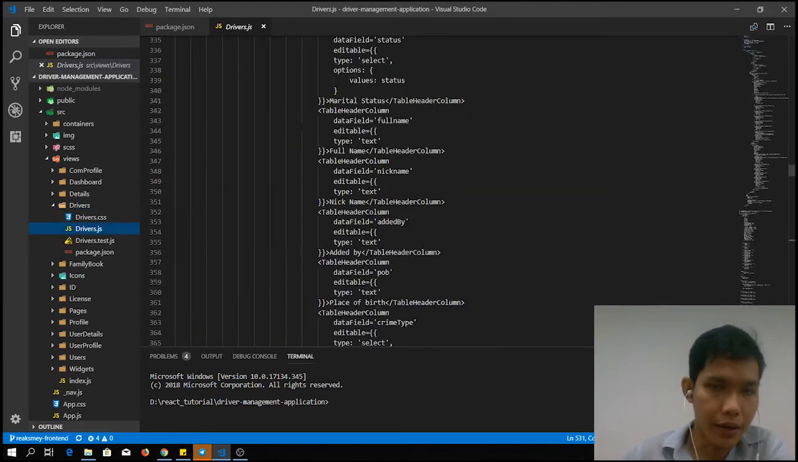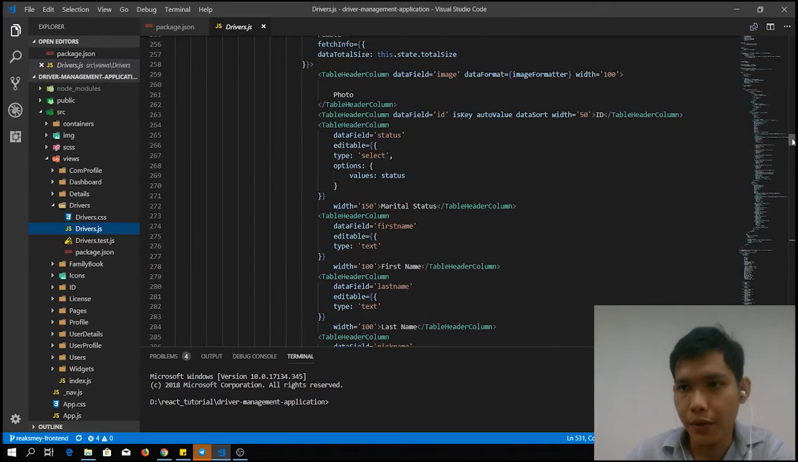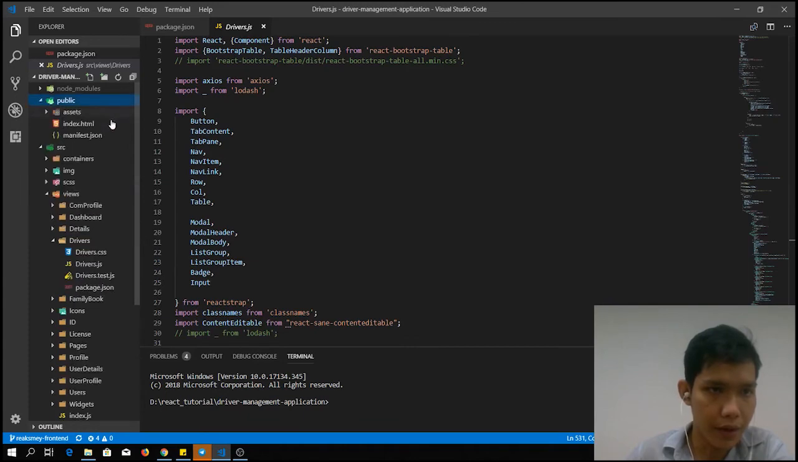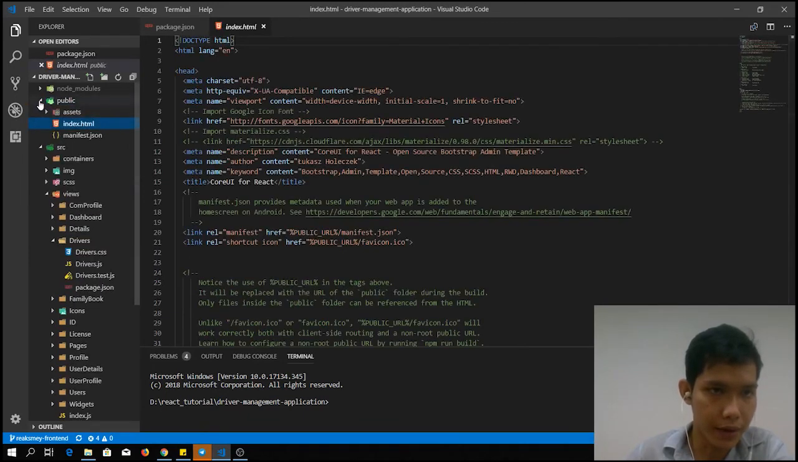So this is the drivers table. React.js is built by a combination of components of the page, and everything in React.js uses JavaScript. There's only one HTML file, which is the index.html file in the public folder.